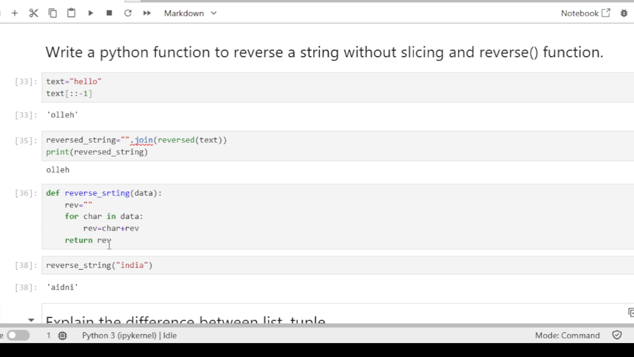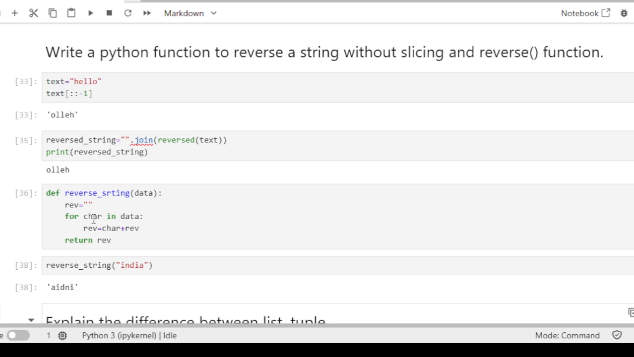And then it will return the reverse string. So suppose I have passed India. What will happen? At the start, we will have the empty string, and in data we will have India. So it will loop through each character.